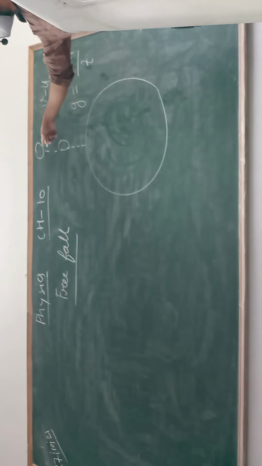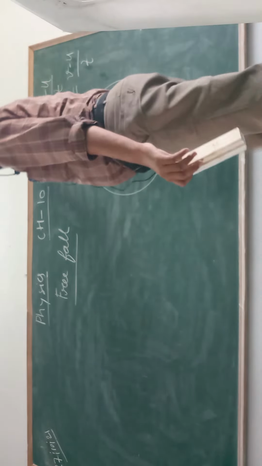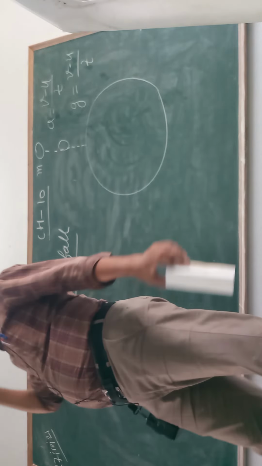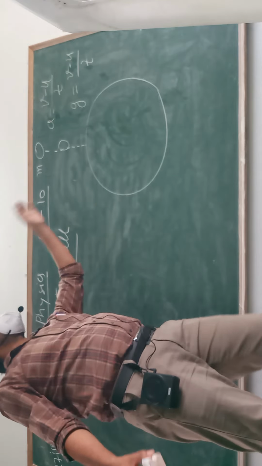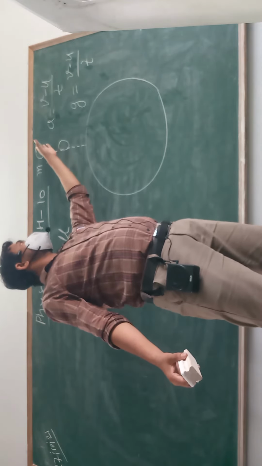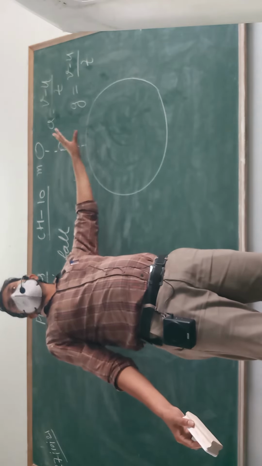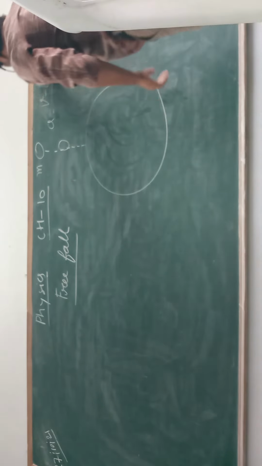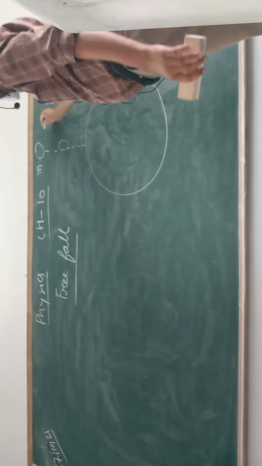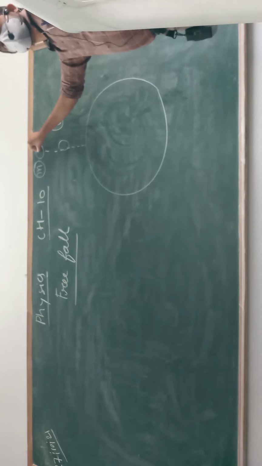It means an object falling under gravity is accelerated by the value of small g, and it has some mass also. Let's suppose its mass is small m, and the acceleration produced in the object is small g. Clear? The object has mass as well as acceleration, there should not be any kind of doubt. So I am erasing this, and I am saying that an object under free fall is accelerated and definitely it has some mass.